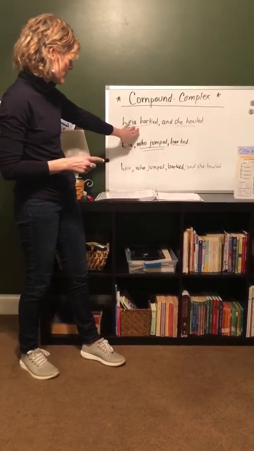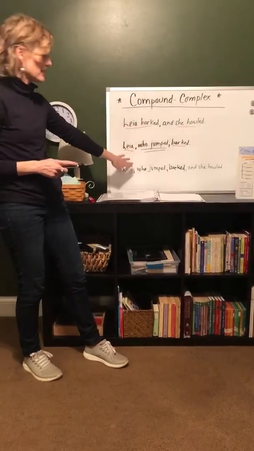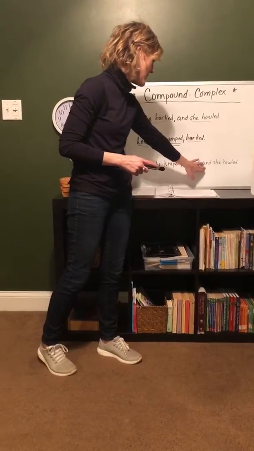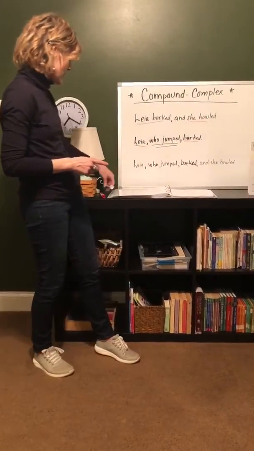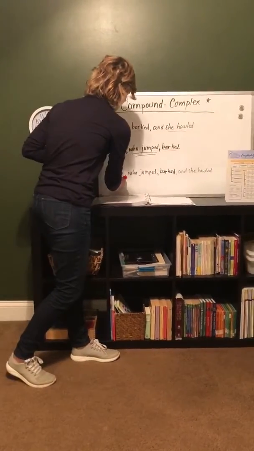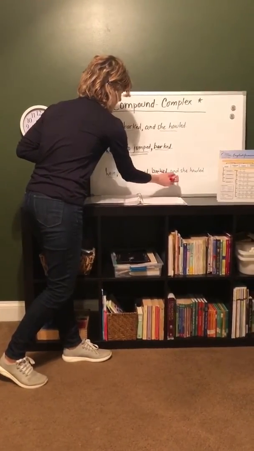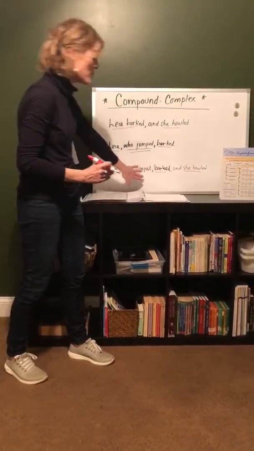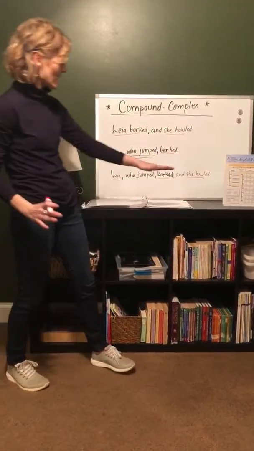So here we have compound-complex. Leah, who jumped, barked, and she howled. So our independent clause would be Leah barked and she howled. So this, Leah barked, that's an independent clause, right?